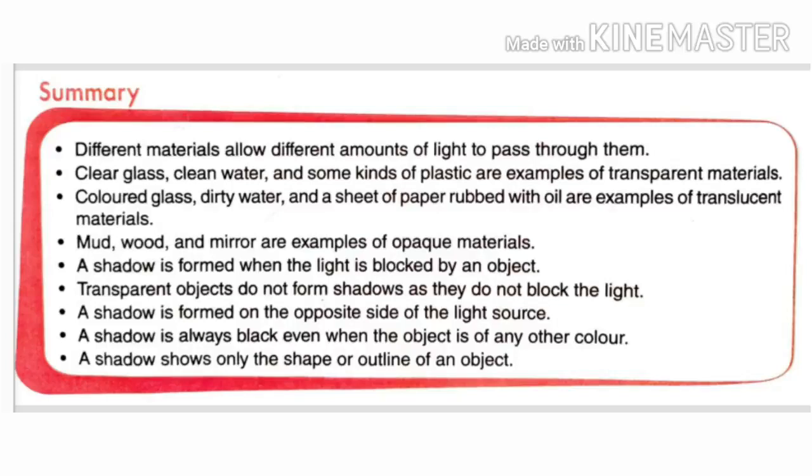A shadow is formed on the opposite side of the light source. A shadow is always black even when the object is of any other color. A shadow shows only the shape or outline of an object.